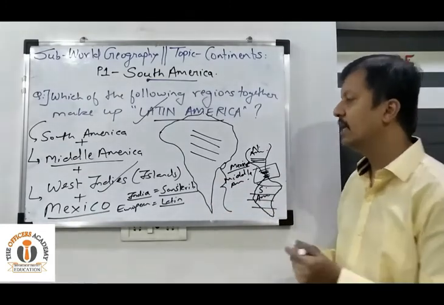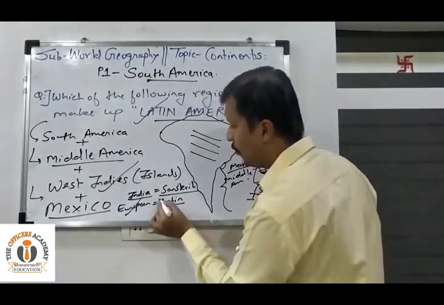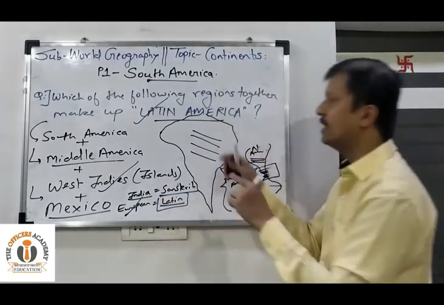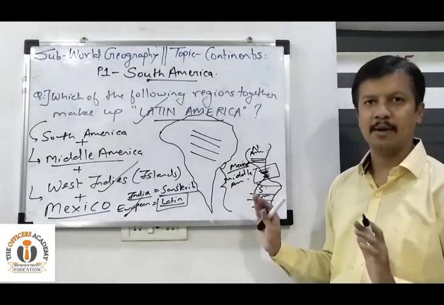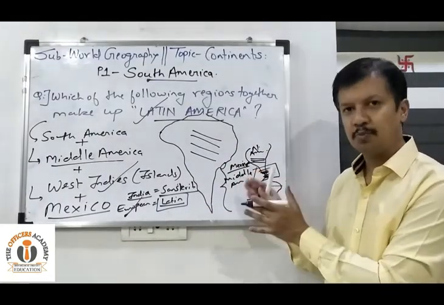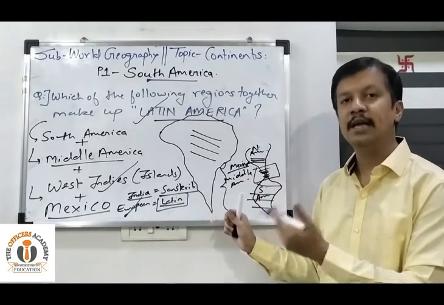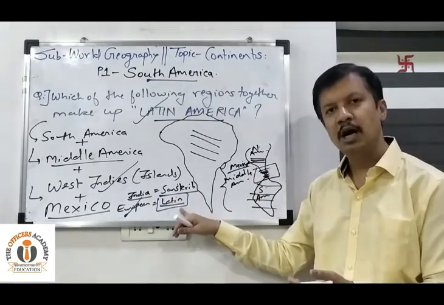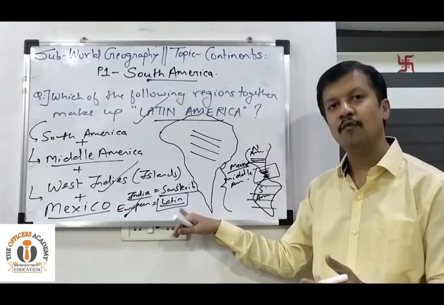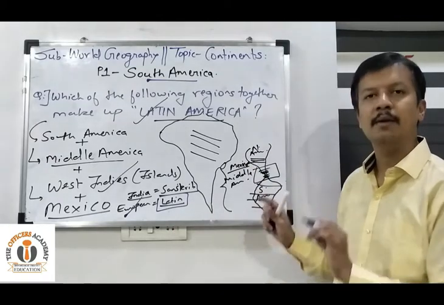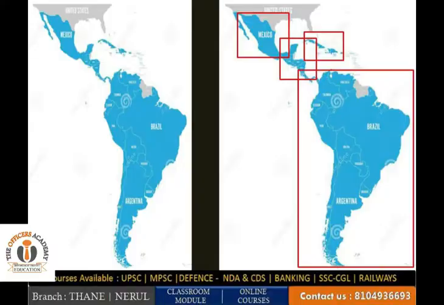The languages they used to speak evolved from Latin. That is why this region is termed as Latin America, because the Portuguese, the Spanish and many of the European people who settled there used to speak Latin-derived languages.